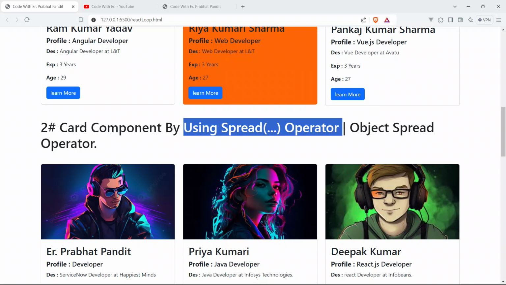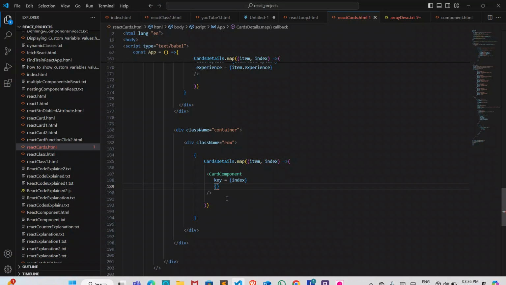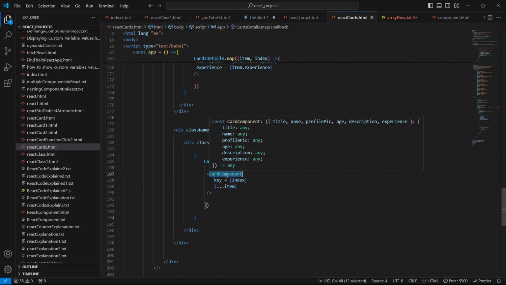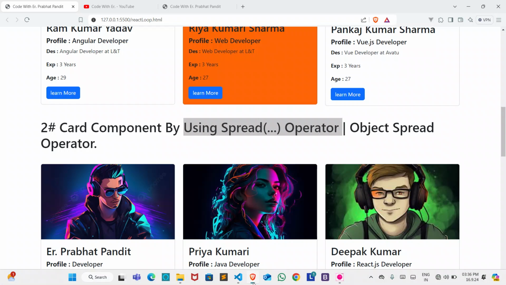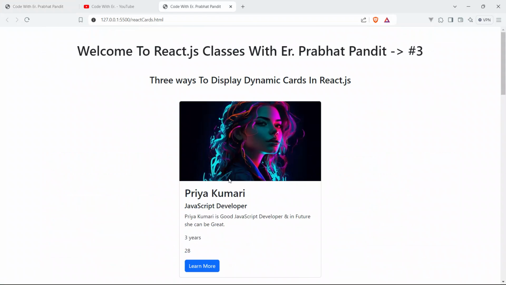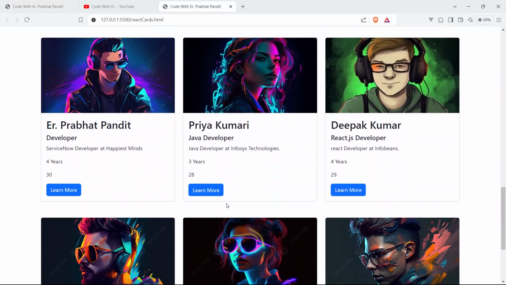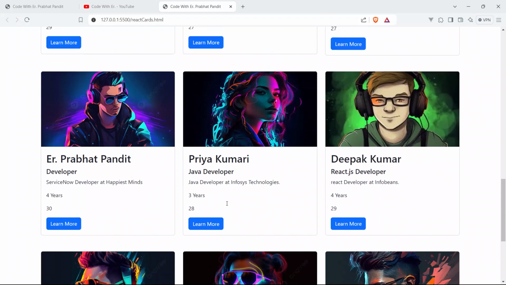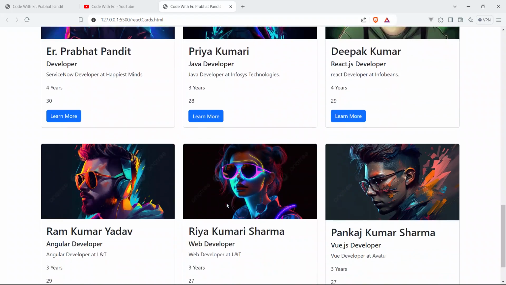So what we will say here is three dots, and we will just pass this item. This is it. Done, guys, we are done with this card component. So go to the browser, and now see. Boom, guys, we can see our card components.